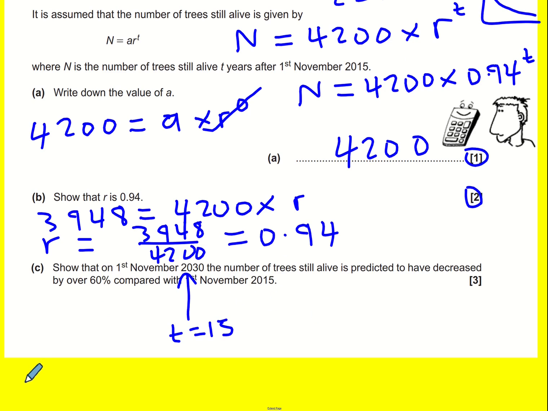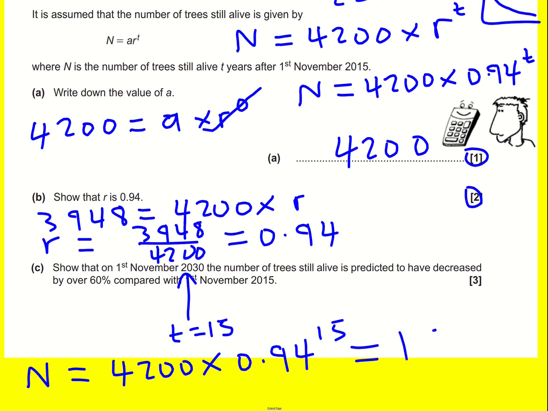So according to the equation, we're going to have that n is equal to 4,200 times 0.94 to the 15. And that gives 1660.2.